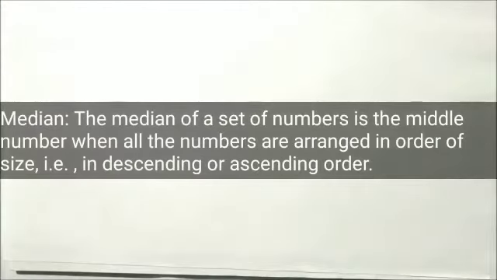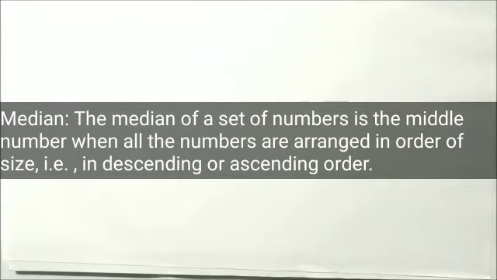Now we will discuss the median. Median means what? The definition you can see: the median of a set of numbers is the middle number when all the numbers are arranged. I'm repeating, when all the numbers are arranged in order of size, that is, in descending or ascending order. Suppose you have a set of data; to get the median, you need to first arrange them in either ascending order or descending order.